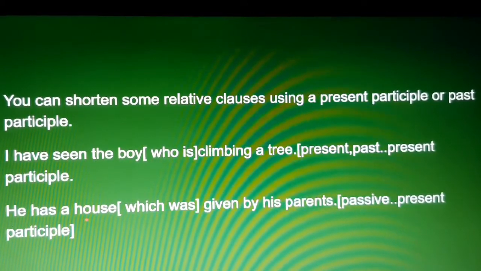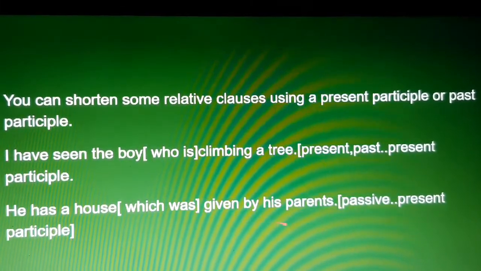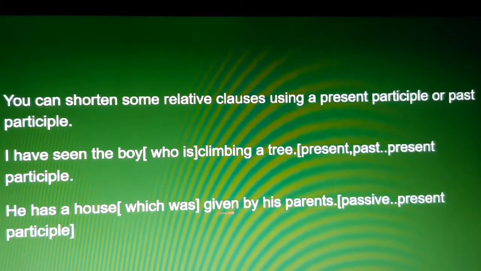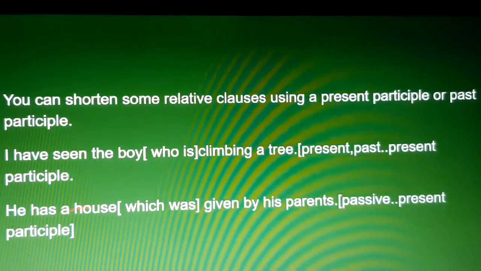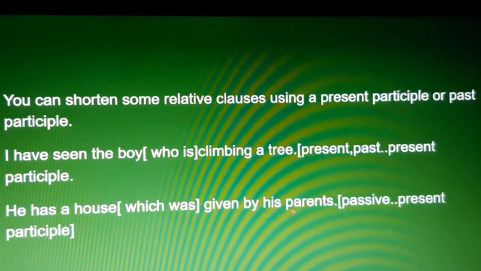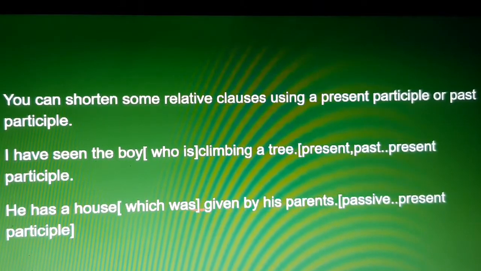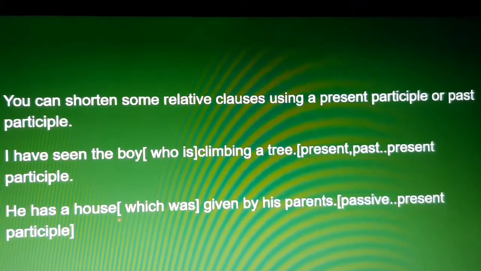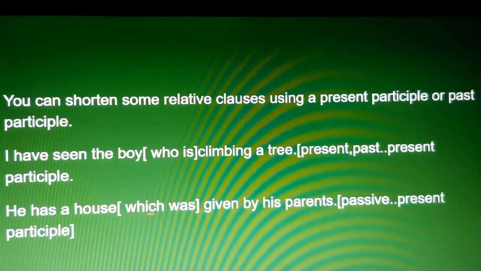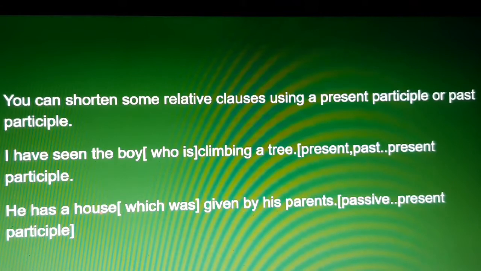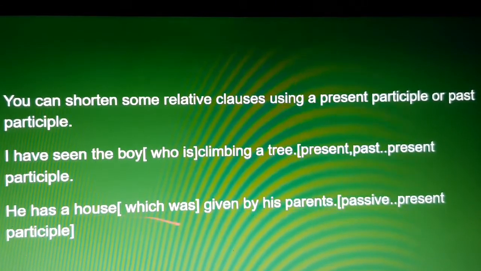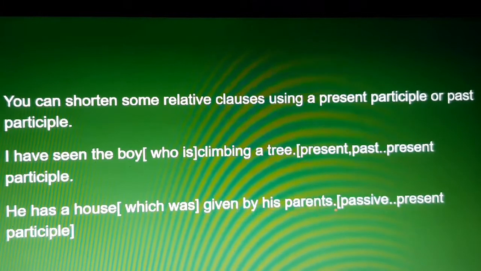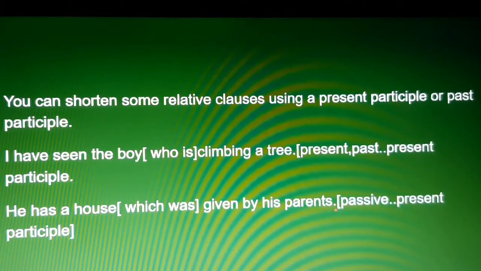He has a house which was given by his parents. Here was given is passive voice. We are omitting which was, where which is referring to house. So: He has a house given by his parents. Here we are using the past participle by omitting which was.